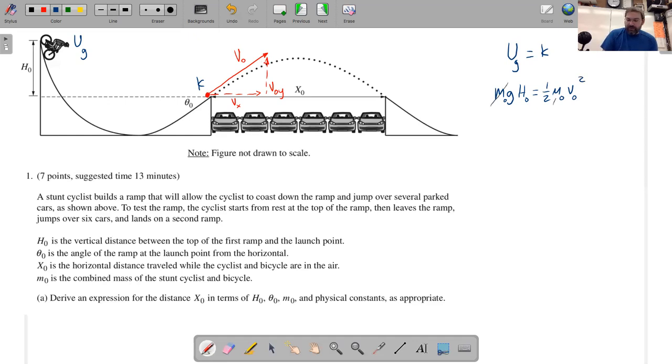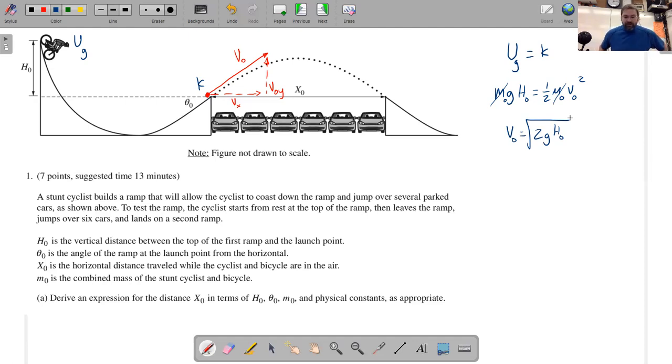The mass of the cyclist and the bike is completely irrelevant. The masses cancel out, and you'll find that the speed at which the cyclist leaves the end of the ramp is equal to the square root of 2g h naught, just like that. So that's the speed at which the cyclist leaves the end of the ramp.